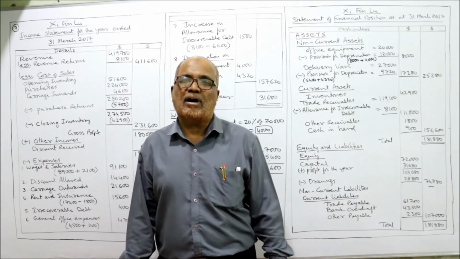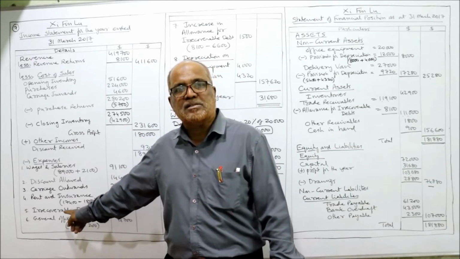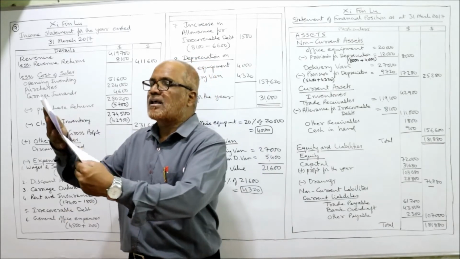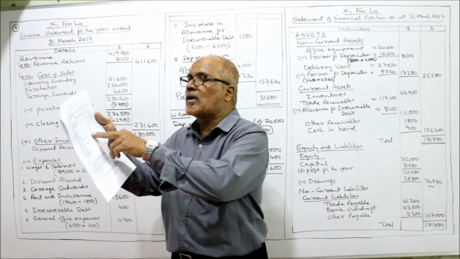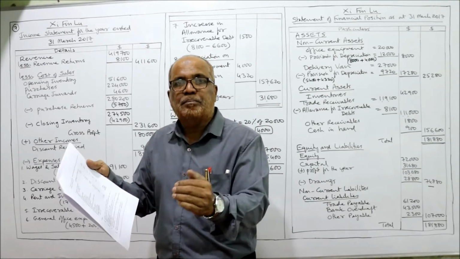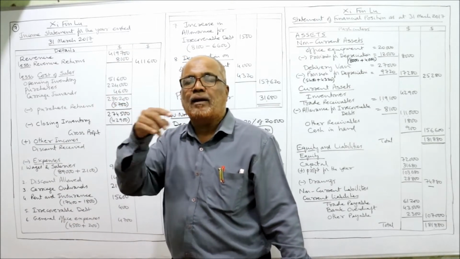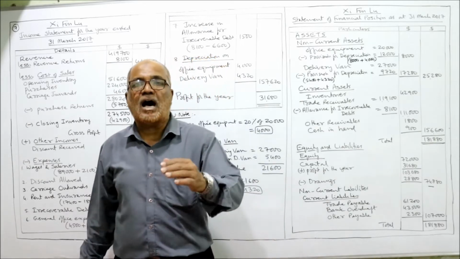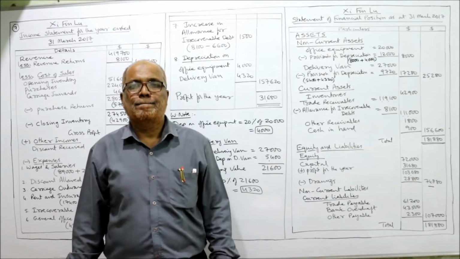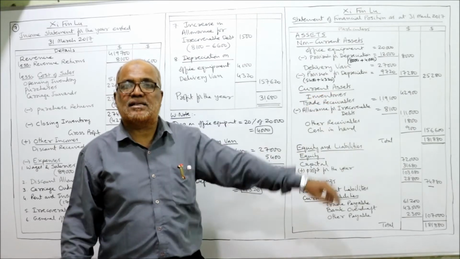Prepaid means paid in advance. It will be deducted from rent paid in expenses. Already in the trial balance, rent paid is given, rent and insurance is given. From that rent paid, deduct prepaid rent. And again that prepaid rent will be shown as other receivable. It will be shown as other receivable under current assets.